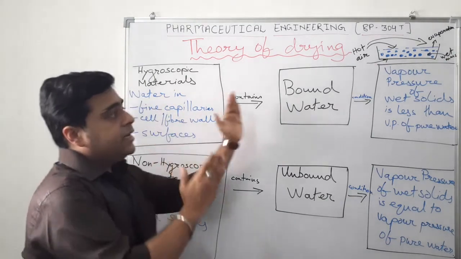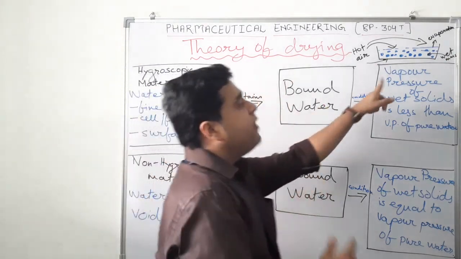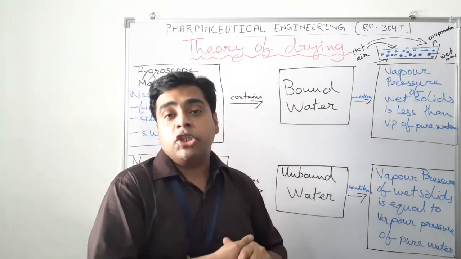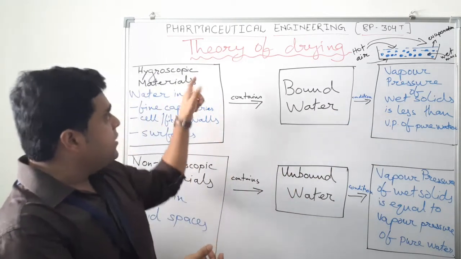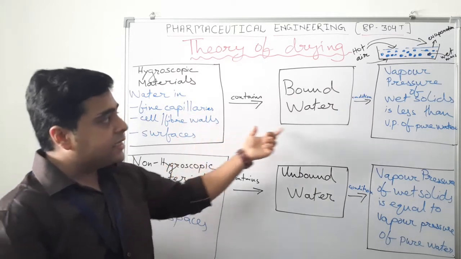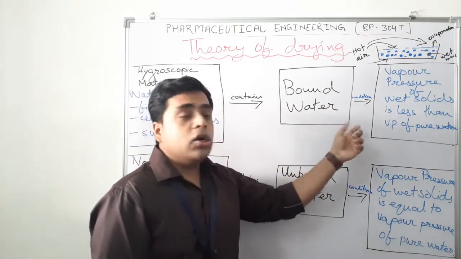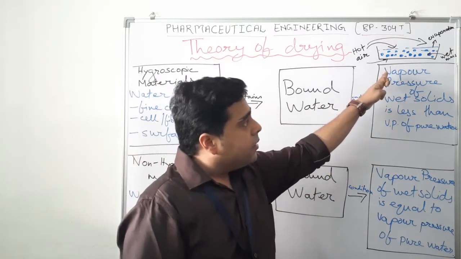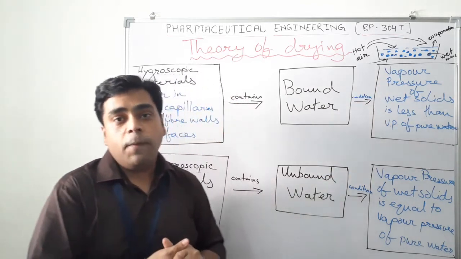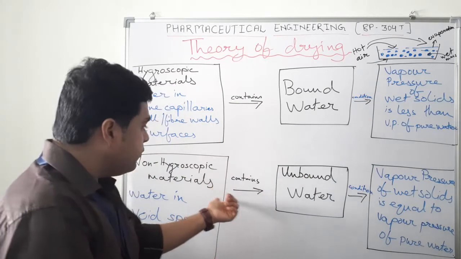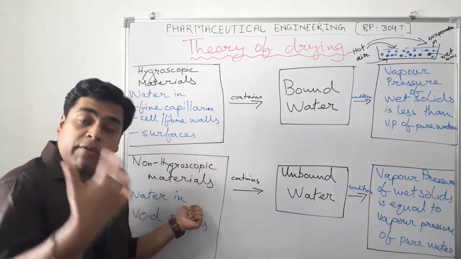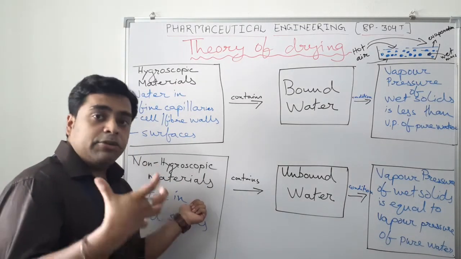That water exerts a vapor pressure of the wet solid which is less than the vapor pressure of pure water. So the water present in the hygroscopic material, inside capillaries, fibers or surfaces, is called bound water. Bound water has a vapor pressure of the wet solid which is less than the vapor pressure of pure water. Next we have non-hygroscopic solids, where water is present inside the void spaces in between the particles.